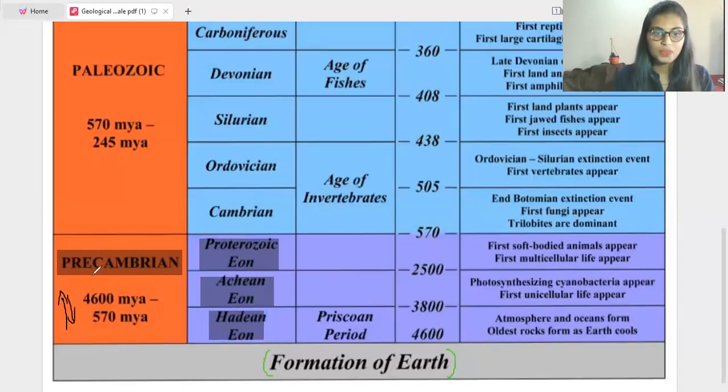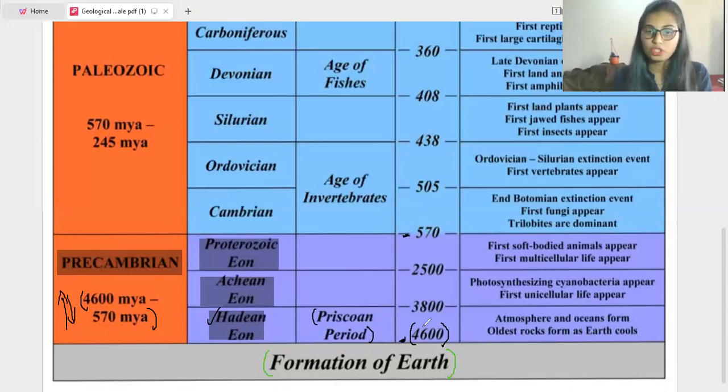In the Precambrian era, the first period is the Hadean aeon, also called the Priscoan period. The era started at 4,600 and ended at 570 million years ago.